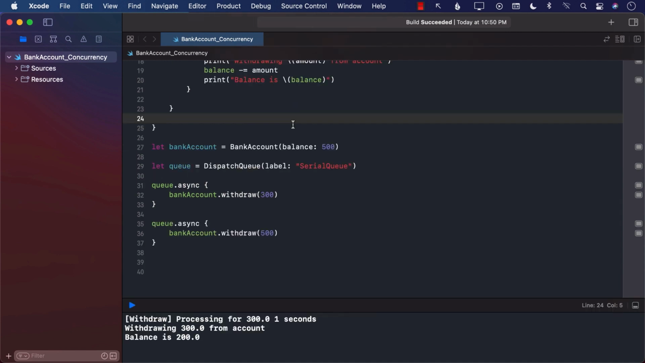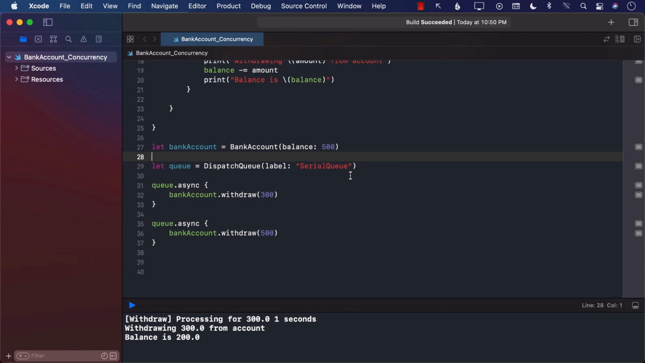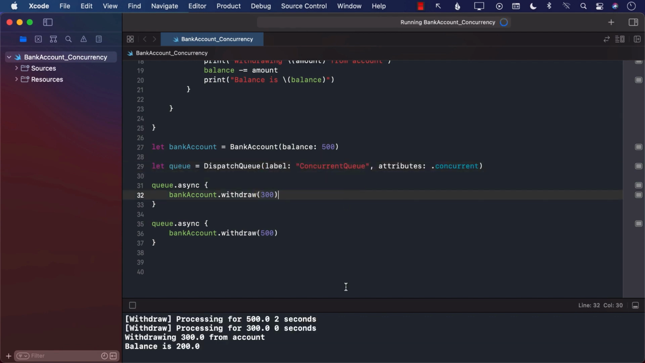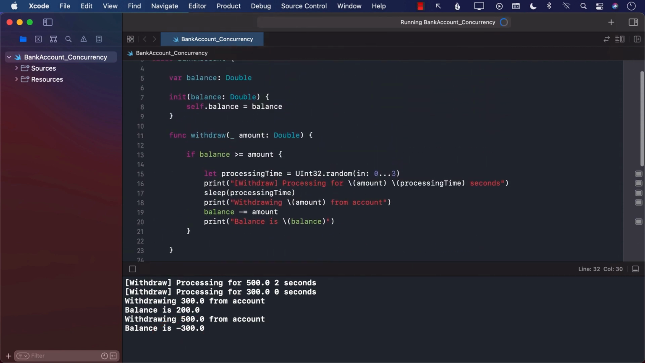Let's go ahead and take a look at another way that we can solve this issue also. In the last lecture, we resolved our banking issue by making a serial queue. Let's take a look at another approach. So we're going to go back to using a concurrent queue, which means both of the withdrawals can take place at the same time without waiting for each other. Now we again have a problem. You can see that our bank balance is minus 300. So how can we fix this?